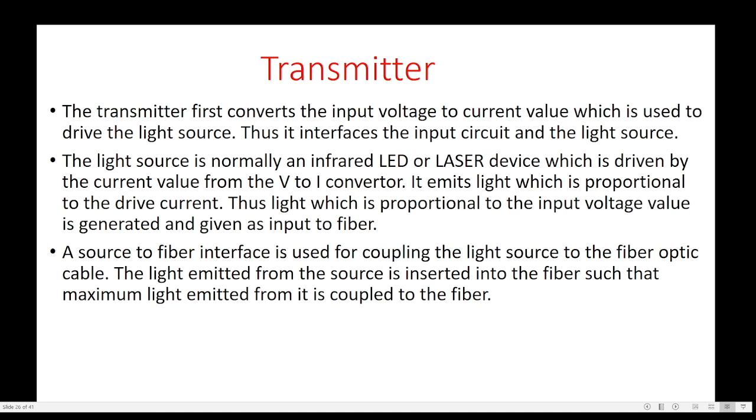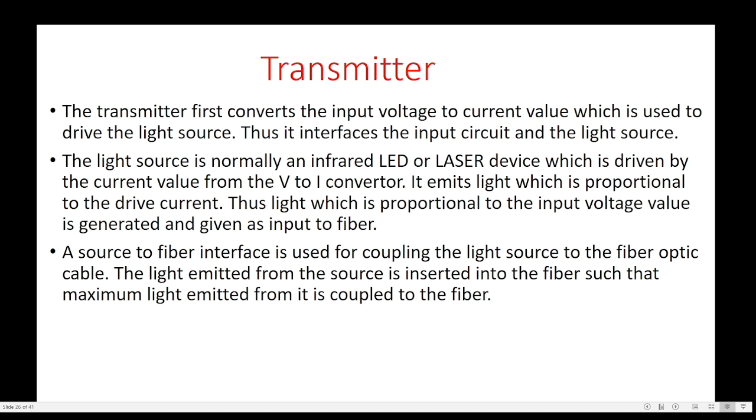The light source is normally an infrared LED or laser device, which is driven by the current value from the V to I converter. It emits light which is proportional to the drive current. Thus, light proportional to the input voltage value is generated and given as input to the fiber.